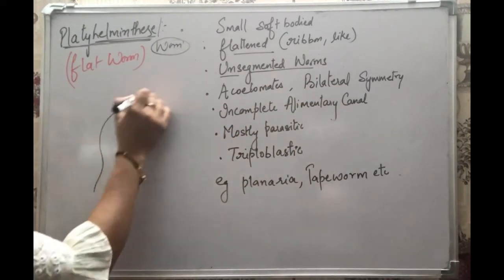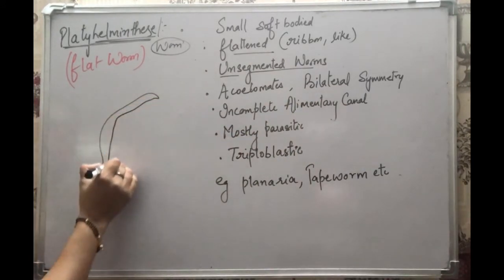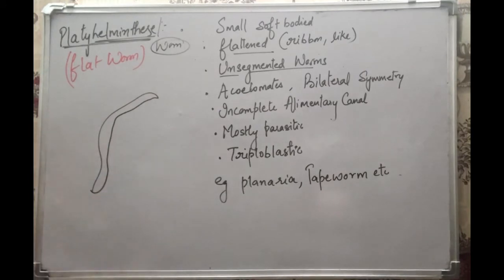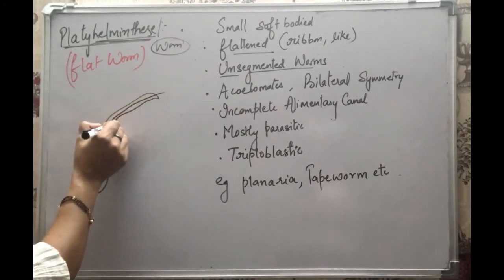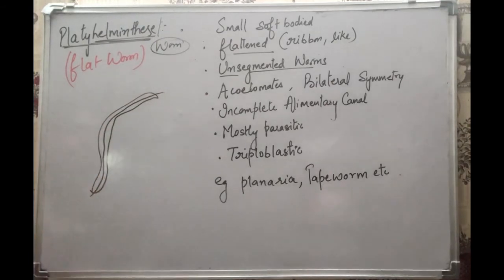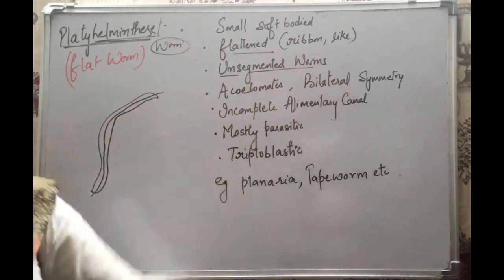If we take a worm like this, you cannot cut it into 2 equal halves in just any direction. If we want to cut it into 2 equal halves, then the plane should be fixed; you have to cut it from the center only. So they have a bilateral symmetry.